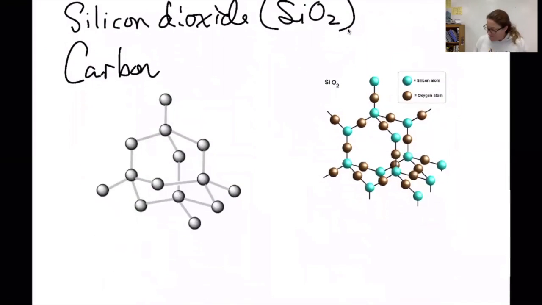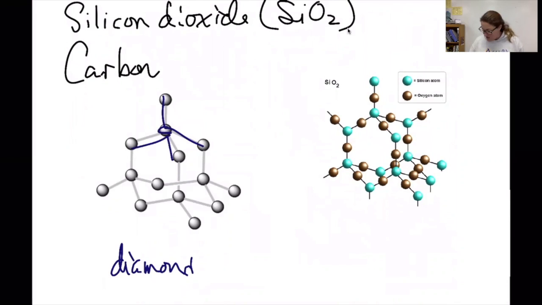Here's why. This would be the structure that forms in a diamond. We have one carbon, and that carbon is attached to four other carbons. And each carbon is attached to four other carbons. And so we have the strong tetrahedral structure, and covalent bonds, which are stronger than ionic bonds and go throughout the entire structure.